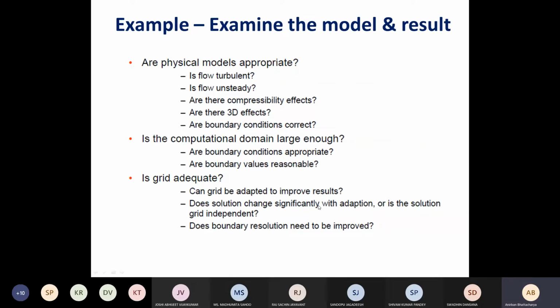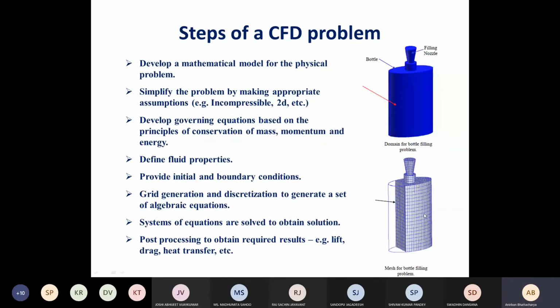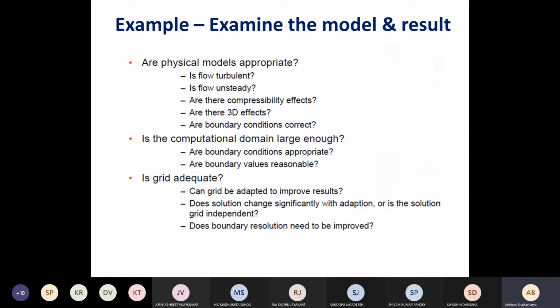So we have to study with different types of divisions to see whether we get similar results or not. If we get similar results, we can say, okay, our results are correct in that sense. Similarly, with different steps in the time direction, which are known as time steps. So this is known as whether the solution is grid independent or not.